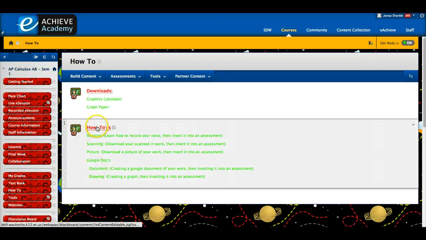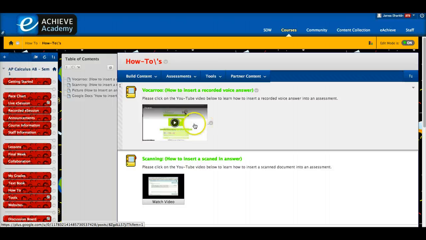How-tos also have how to insert your answers into assessments, because most kids struggle with putting in an answer in an assessment, especially if it's a graph or something like that. Well, here's all the different ways that you can do that. If I ask you a question and I want you to respond verbally, you would put in a Vocaroo answer.